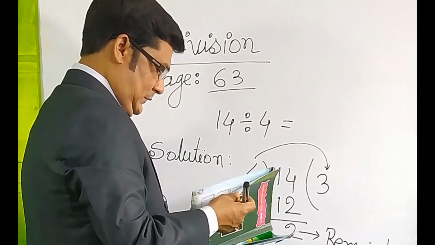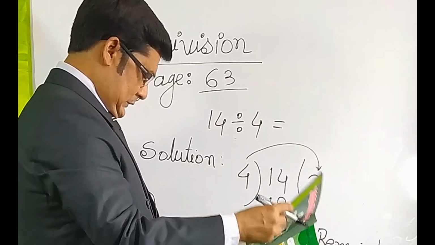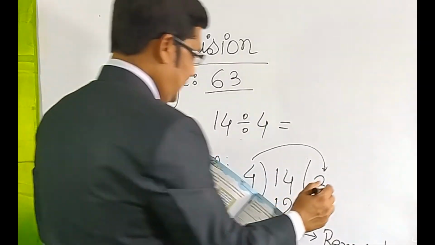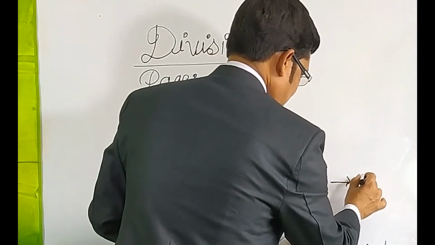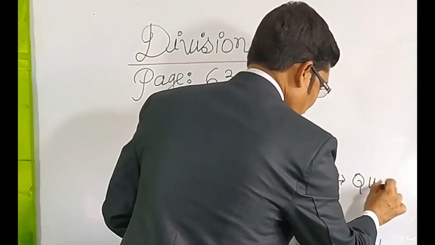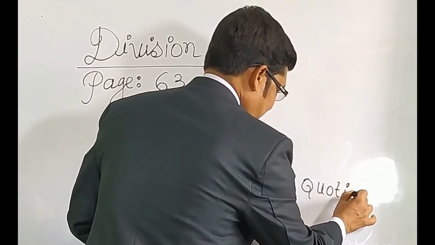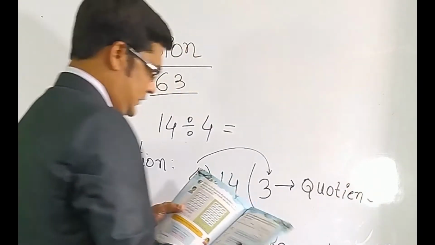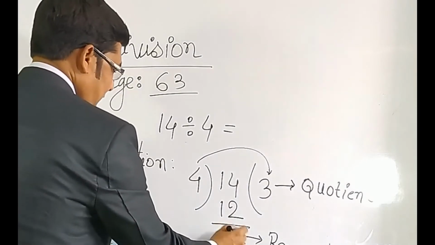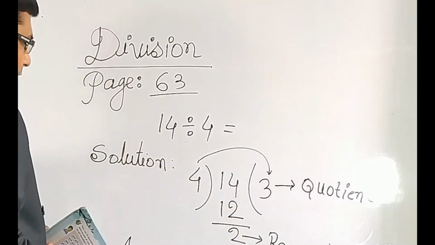You see the page, go to page 64. This is the name of the question. This is the quotient, Q-U-O-T-I-E-N-T. This is the quotient, and this is our remainder. Okay, my dear students, you will solve this math this way.